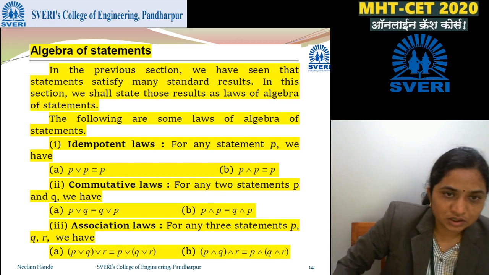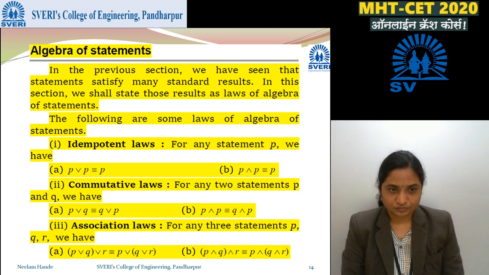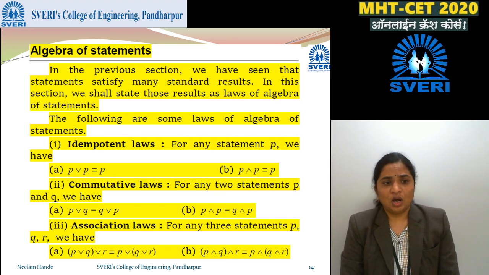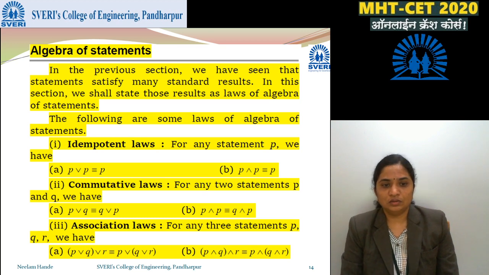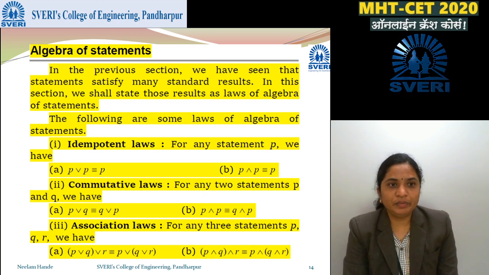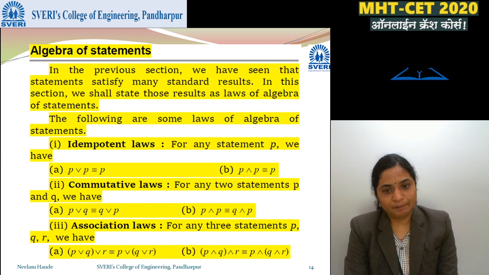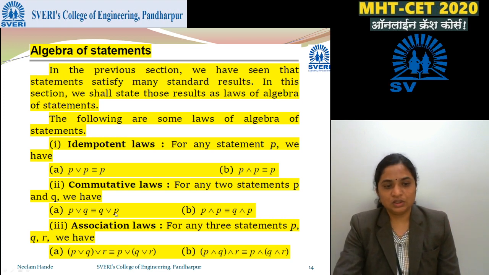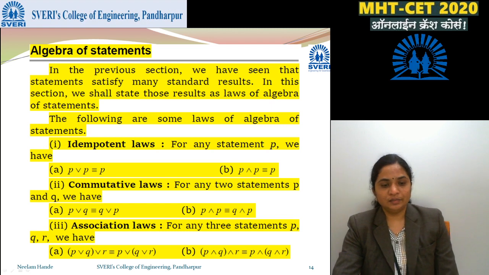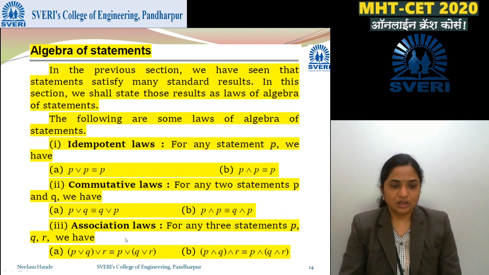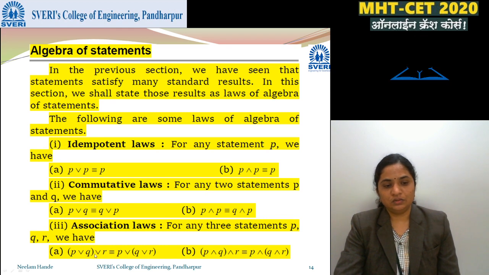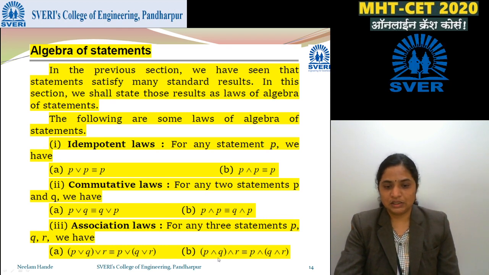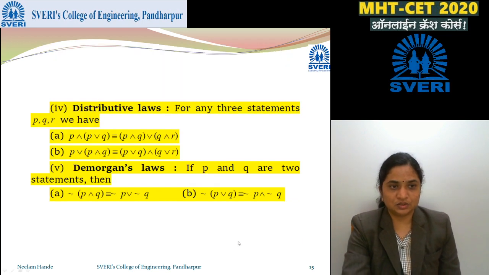Next is algebra of statements. In the previous section we have seen the statements. Now we see some laws on that. The first is the idempotent law. For any statement P, we have P or P is P, and P and P also is P. Next are commutative laws: P or Q is Q or P, and P and Q is the same as Q and P. Next is associativity. Associativity is for P or Q or R, we can shift the bracket easily. For AND also we can shift the bracket. That is associativity.